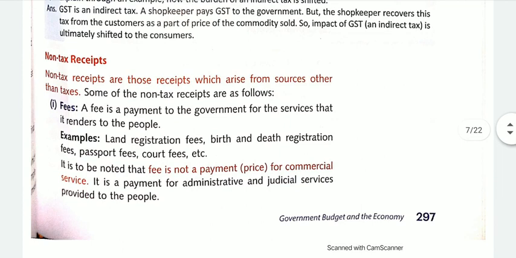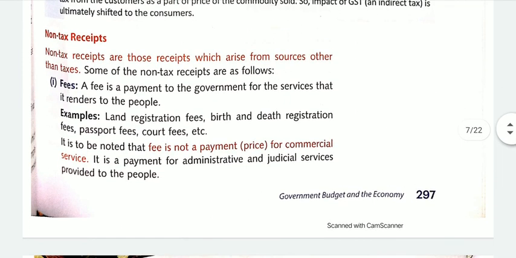Now let's talk about another topic known as non-tax receipts, because we are studying budget receipts. Non-tax receipts are revenue receipts also. Non-tax receipts are those receipts which arise from sources other than taxes.